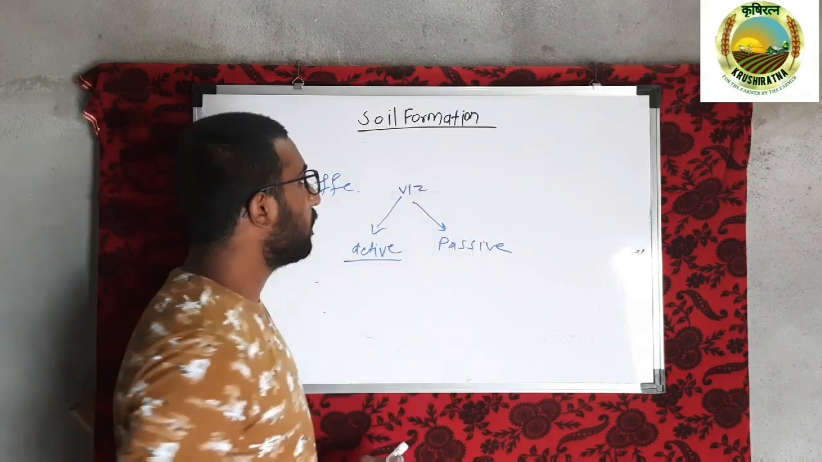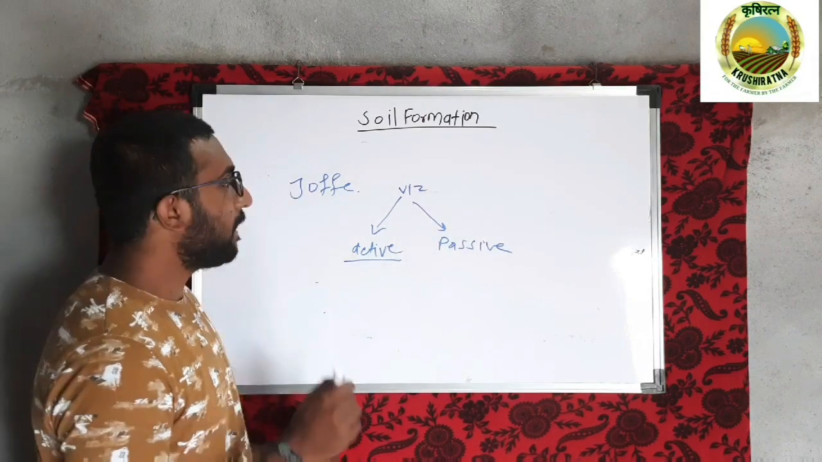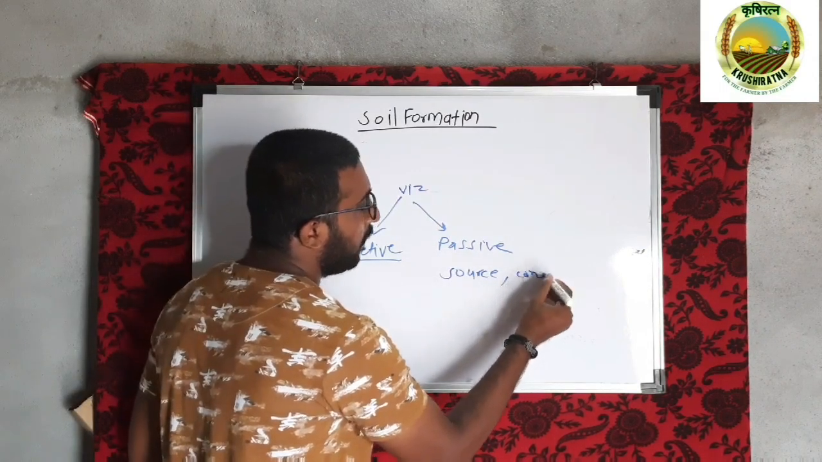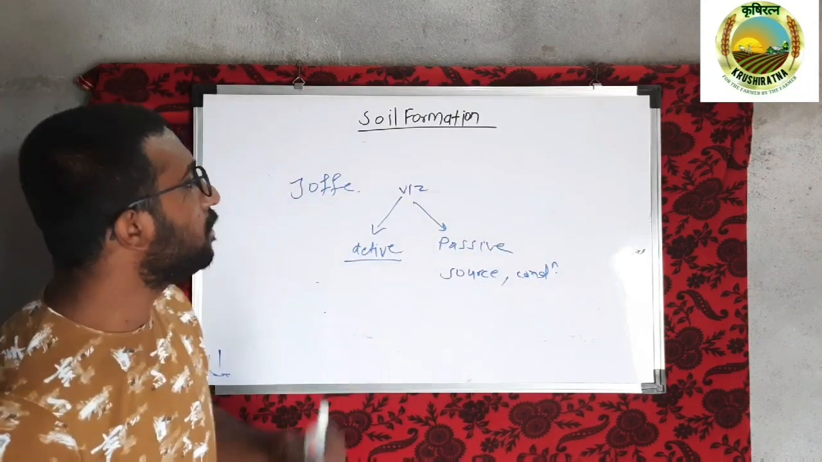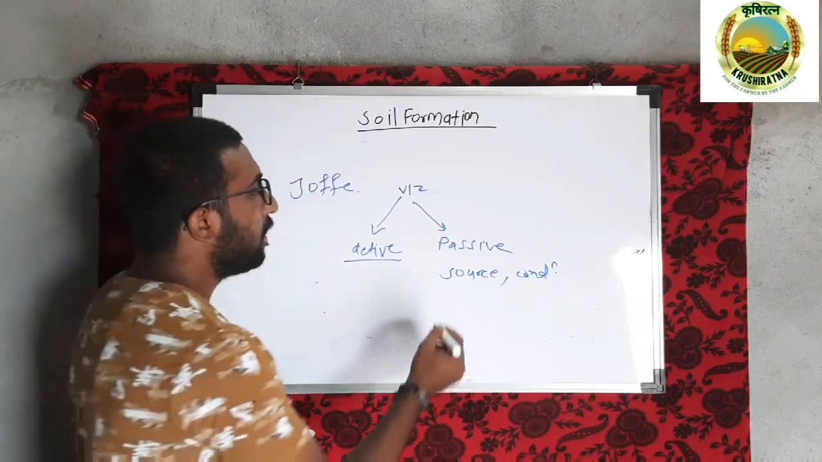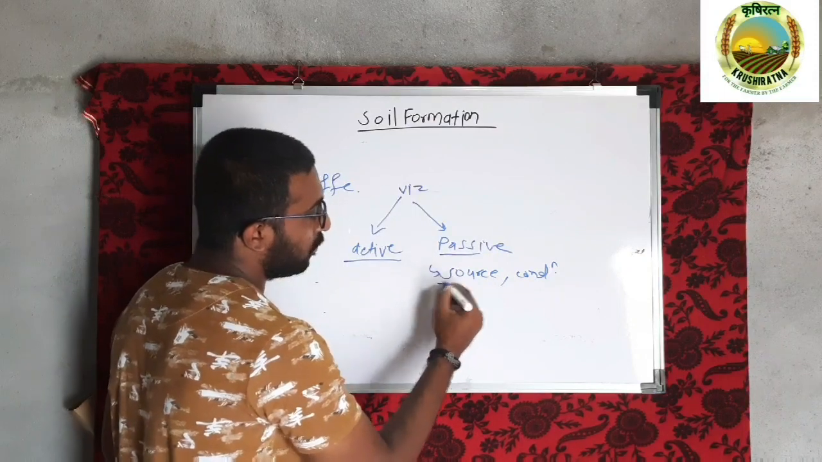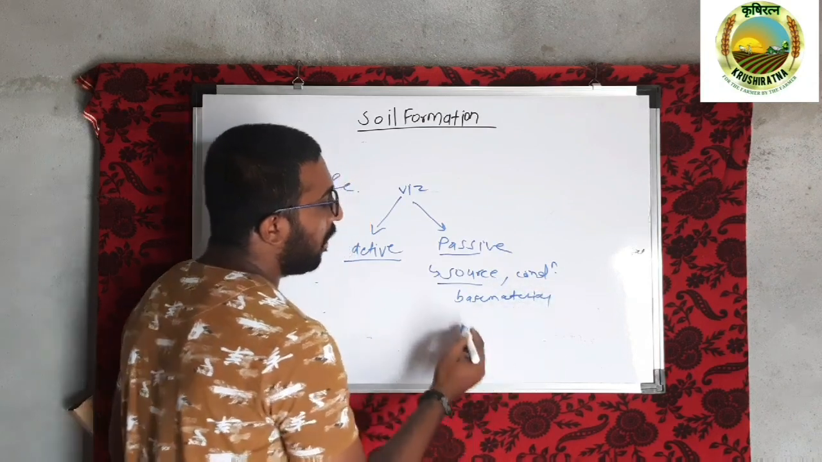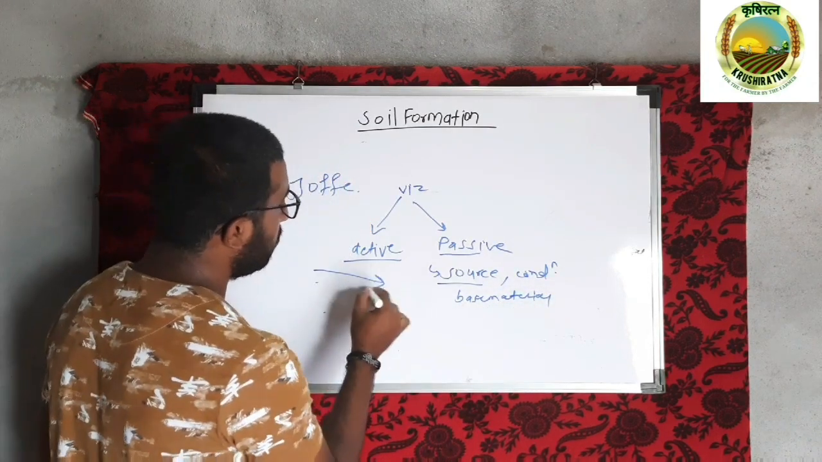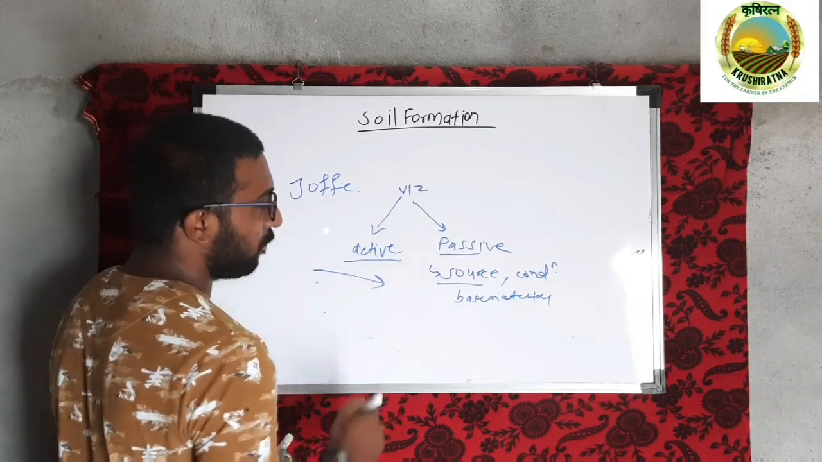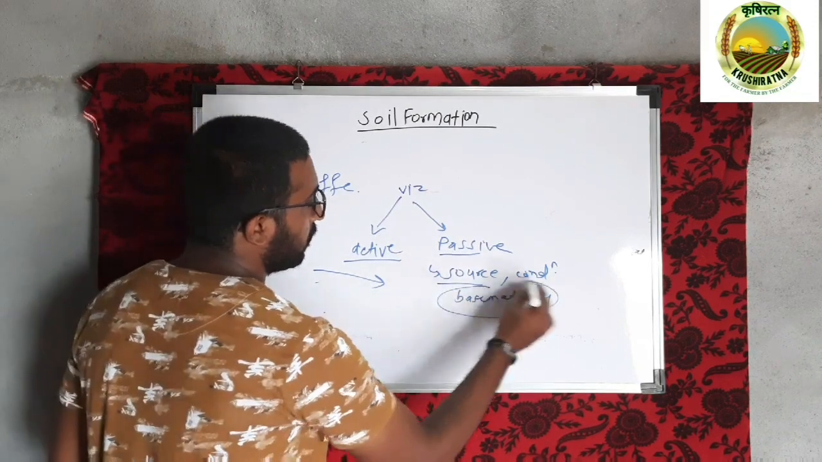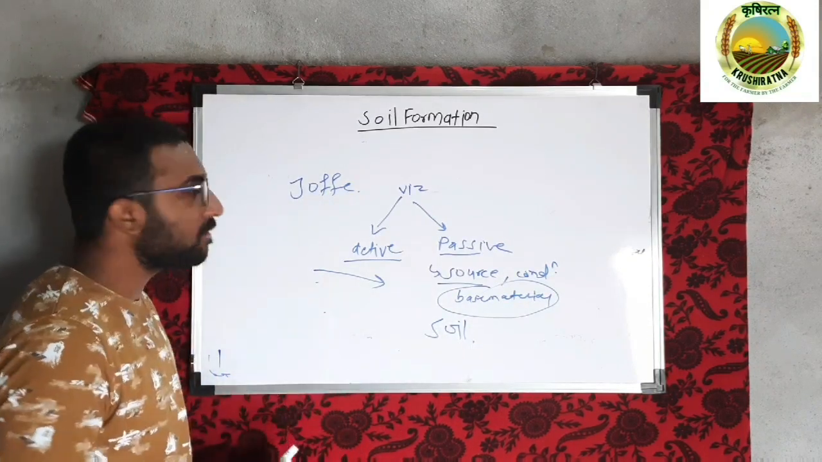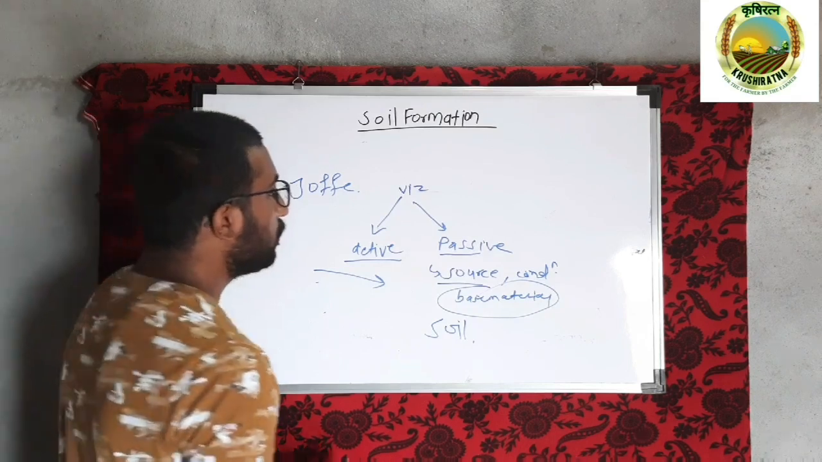Then what is meant by passive factor? Passive factors are nothing but the factors which provide the source and the condition which is favorable for the soil formation process. So here passive factors behave as a source or the base material in the soil formation process, and on this base material, these active factors, by applying energy, react with these passive factors and turn this base material into the soil. This is all about the classification of various soil forming factors according to Joffre.